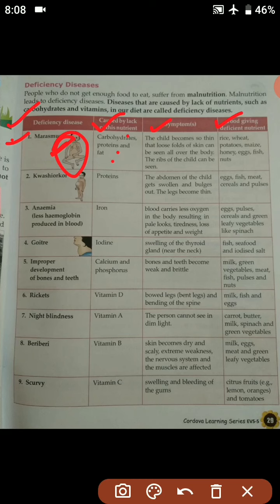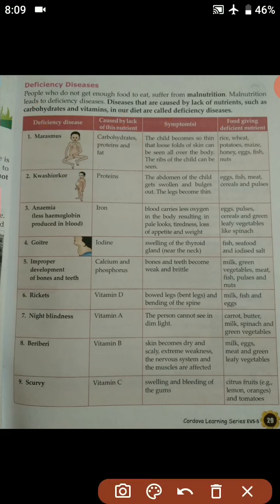Okay, so you see rice, wheat, potatoes, maize, honey, eggs, fish and nuts. These are certain foods which will help in giving this kind of nutrient, that is carbohydrate, protein and fat, and with the help of these nutrients we will be able to cope with this disease. That means after having all this energy-rich, nutrient-rich food, we will be able to get rid of the disease, that is marasmus.